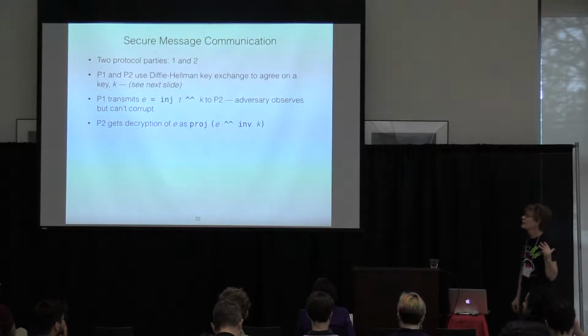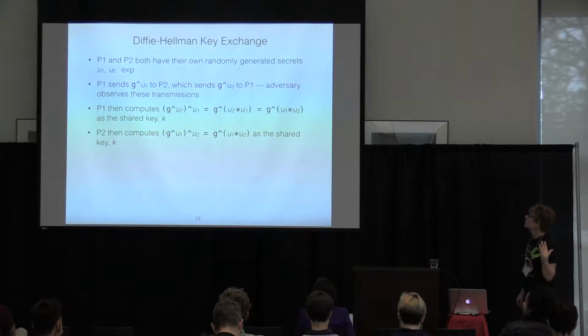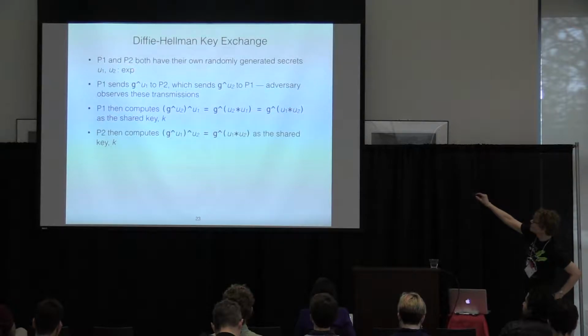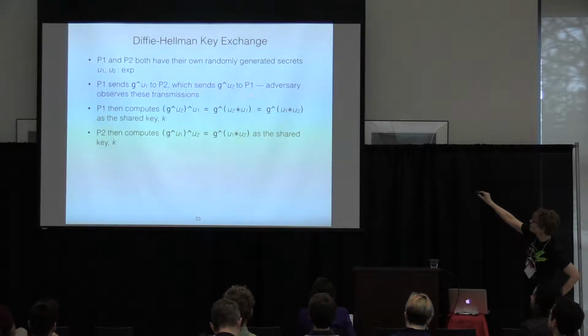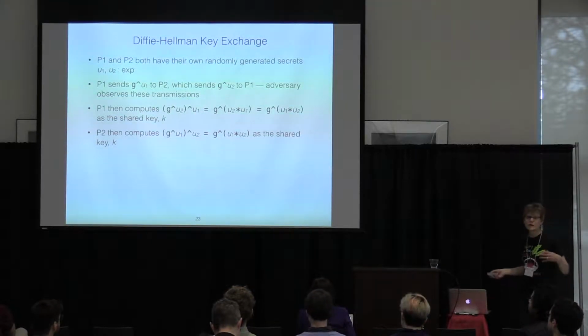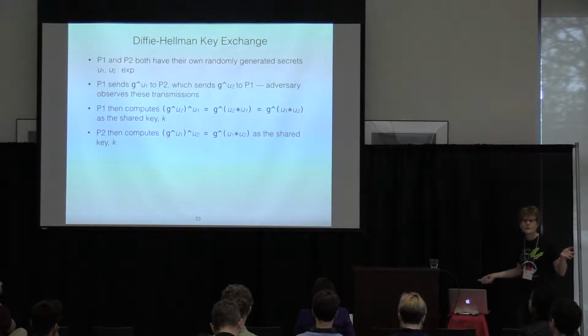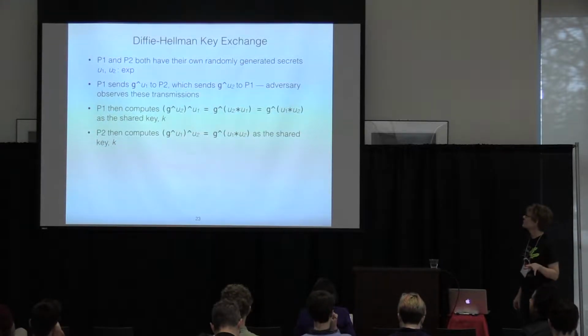plain text. And of course, in Diffie-Hellman key exchange, both of the parties have their own private exponents. Party one sends this to party two, party two sends this to party one, and then they use their private exponents to resolve, to reach the same point of the shared key.